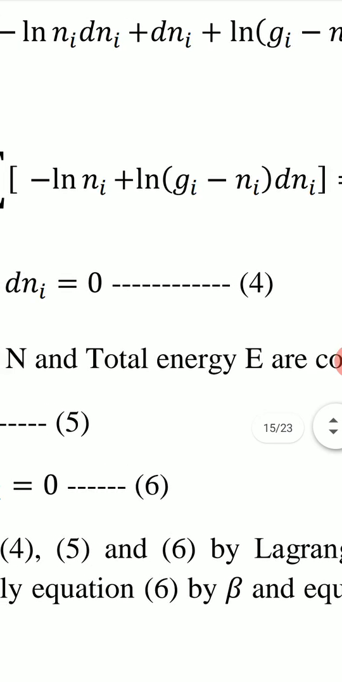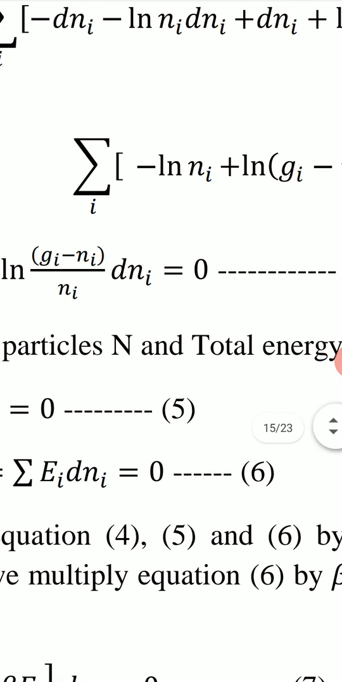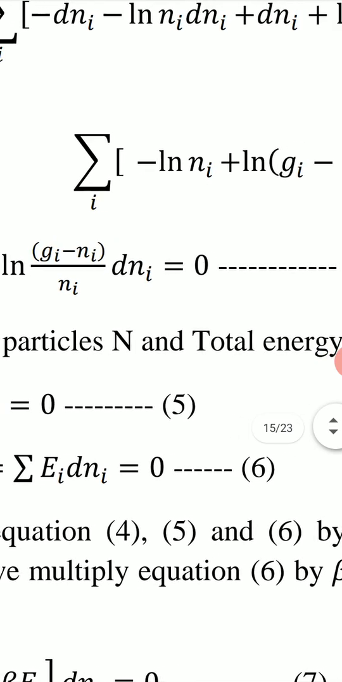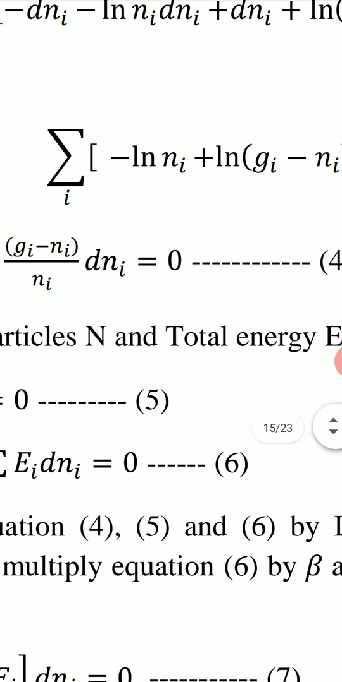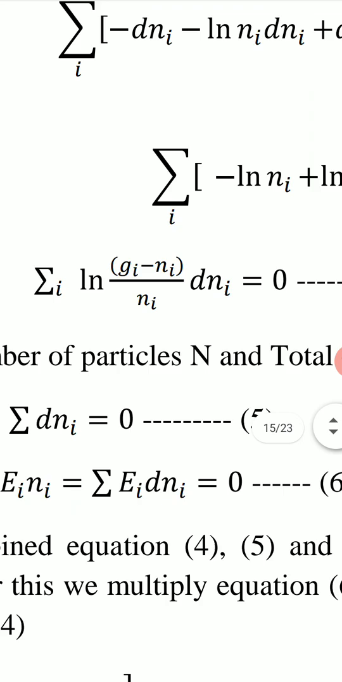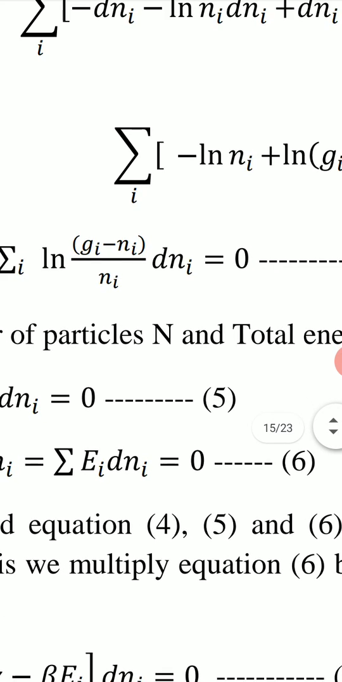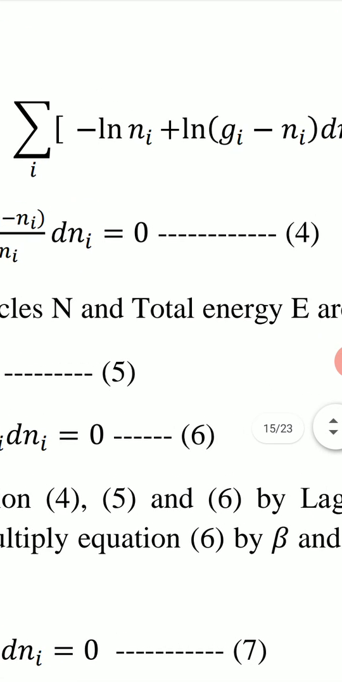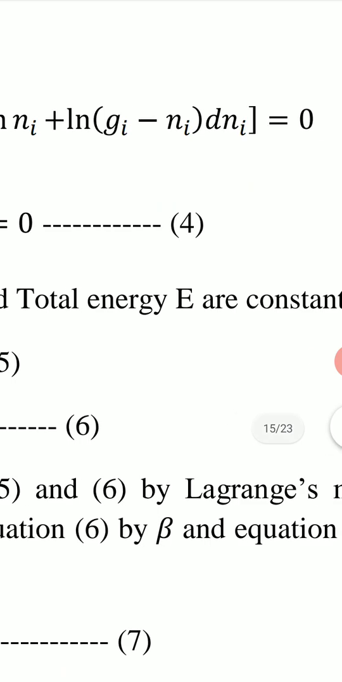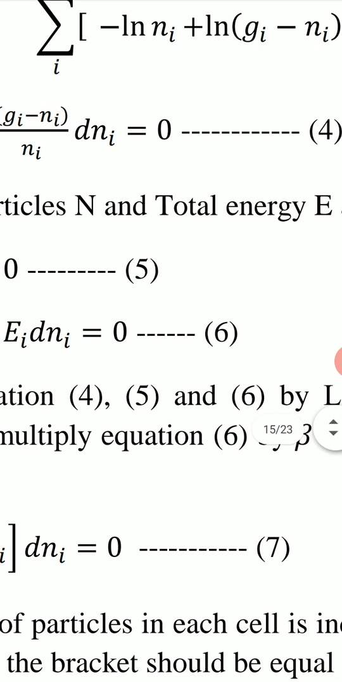We have in the first term minus log ni dni, the second term is log (gi minus ni) dni. dni we can take common. Then inside the bracket we have minus log ni and plus log (gi minus ni), and log a minus log b is log a upon b, so it becomes log of (gi minus ni) upon ni. So we have summation of log ((gi minus ni) upon ni) into dni equal to 0. We write this as equation 4.